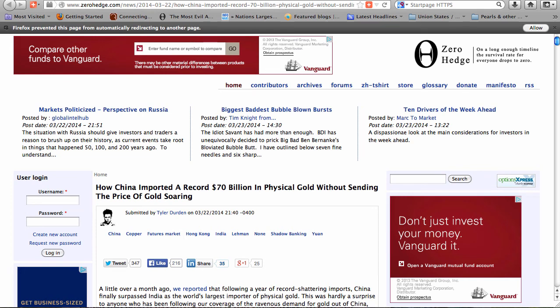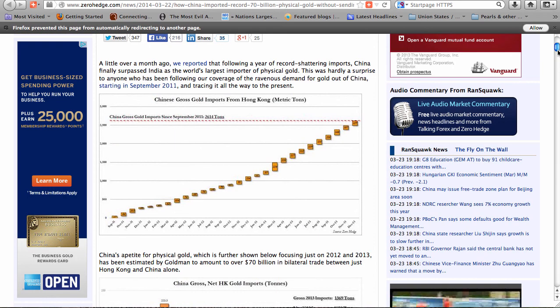Focus this week: how China imported a record $70 billion in physical gold without sending the price of gold soaring, from zerohedge.com. Curious how China imported a record amount of physical gold in 2013 without, in the process, sending the price of gold to new record highs? The article explains the answer, as does the chart that is included in the article.